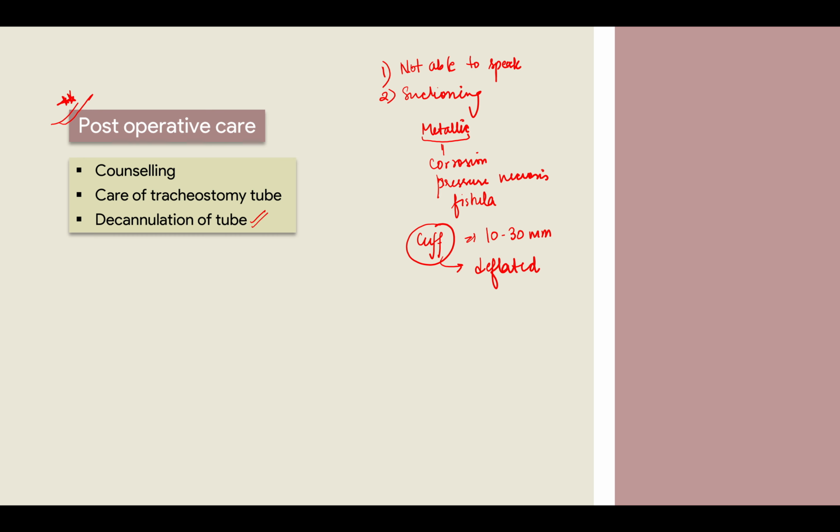But the tubes which have cuffs are inflated cuffs, right, because we have to push in the air so that the tube can be in place. So this has to be deflated after every 7 days in case of children, and after every 3 days in case of adults. So we take it out, we decuff it so that it does not cause pressure necrosis, and we again inflate it. Samjha? Okay.